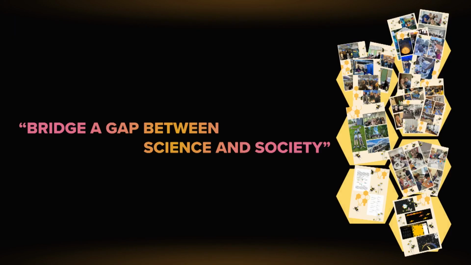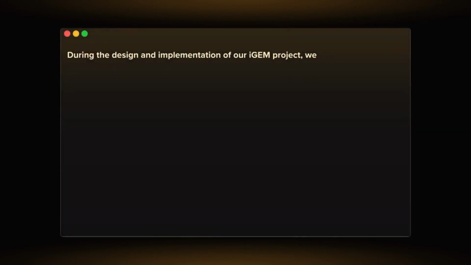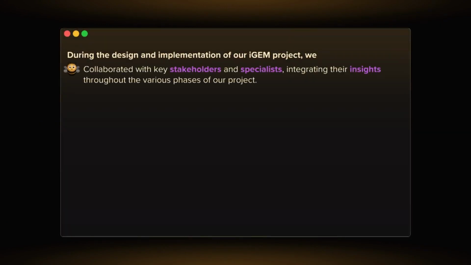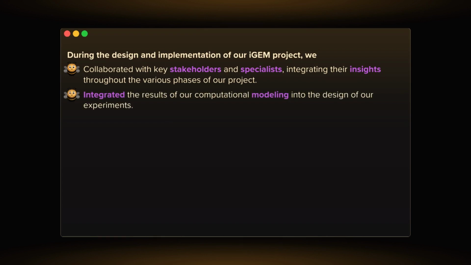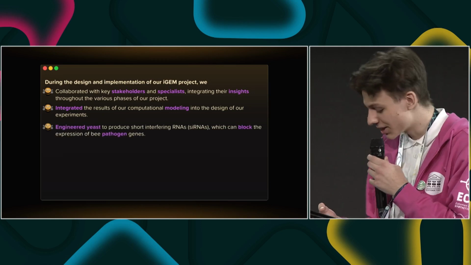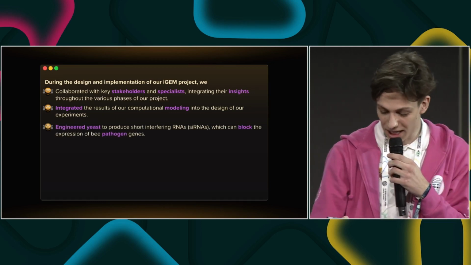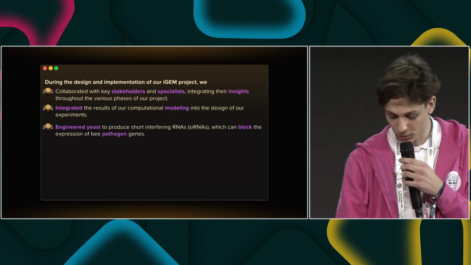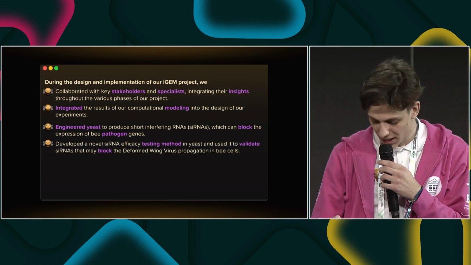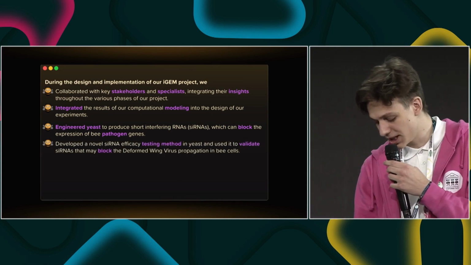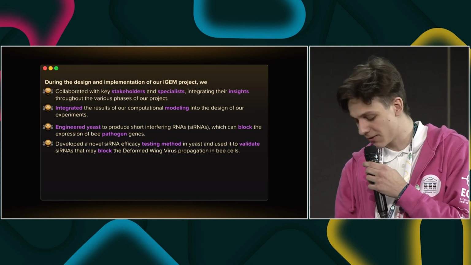During the design and implementation of our iGEM project, we collaborated with key stakeholders and specialists, integrating their insights throughout the various phases of our project. We also integrated the results of our beautiful computational modeling into the design of our experiments. We engineered yeast to produce efficient shRNAs aimed to block the expression of deformed wing virus genes in bees. We developed a functional reporter system in yeast that can be used to test shRNA efficiency.